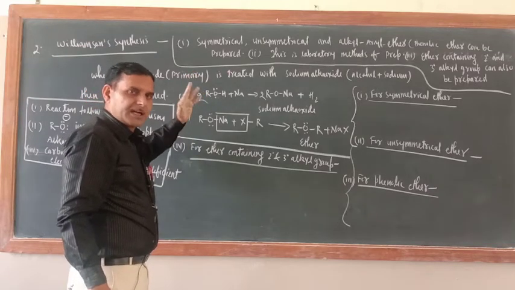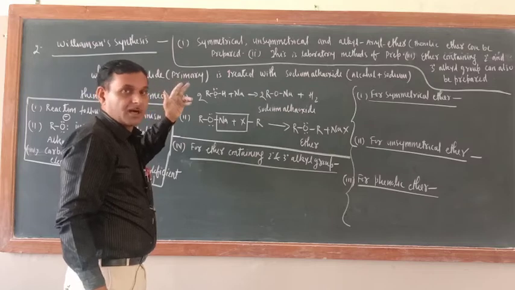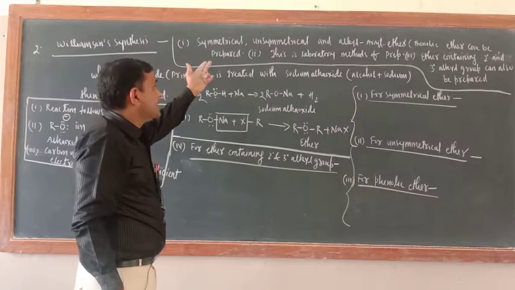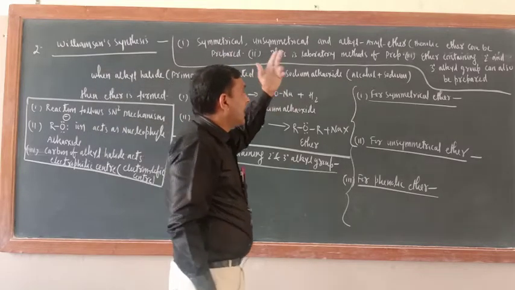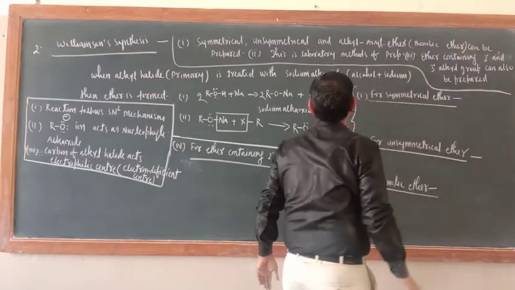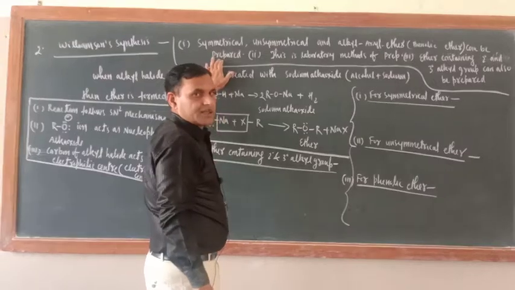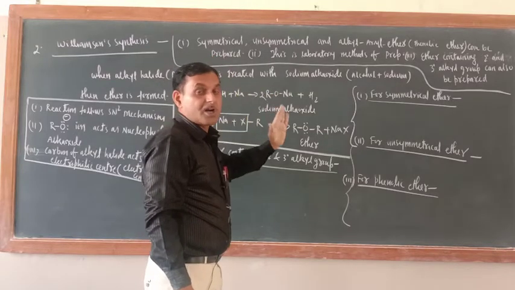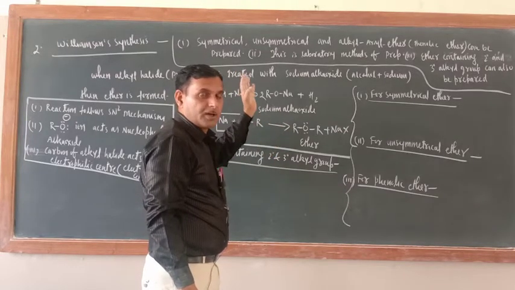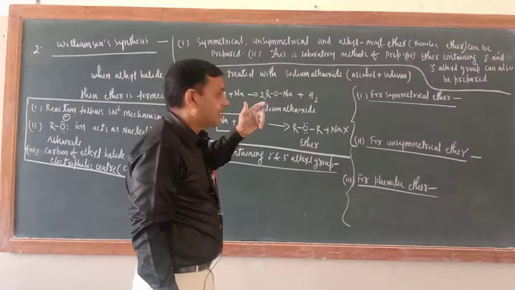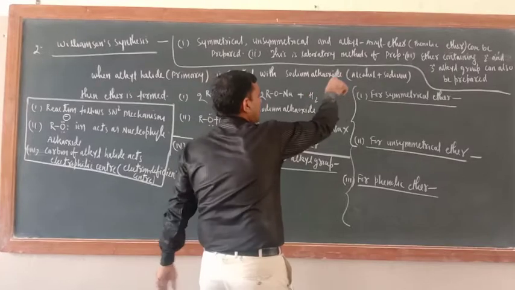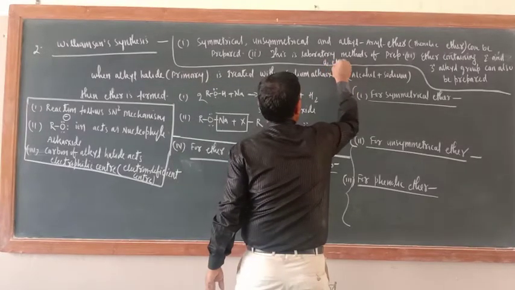This method is better than the dehydration of alcohol method. How? Just see. In that method only symmetrical ether can be prepared. Here symmetrical, unsymmetrical, alkyl aryl ether, meaning phenolic ether, can be prepared. So this is a versatile method, and the range of synthesized products is more. A variety of ether can be prepared by this method. And this is the laboratory method of preparation of ether.